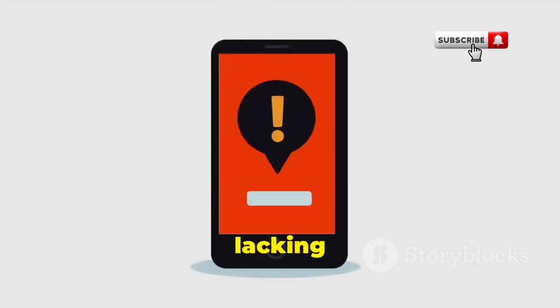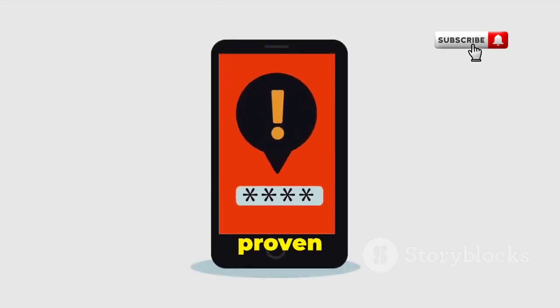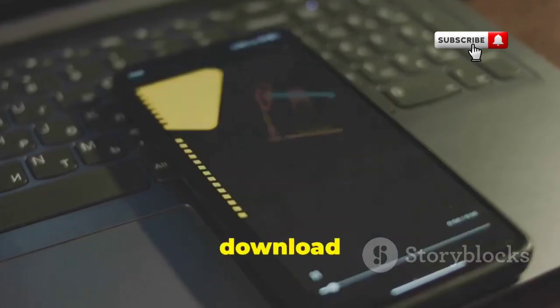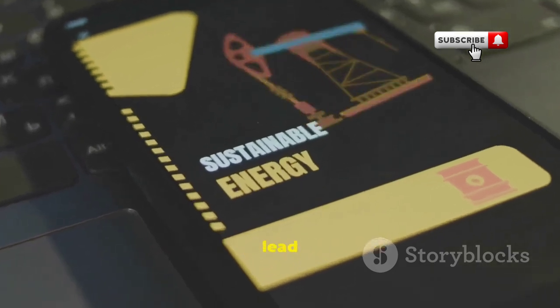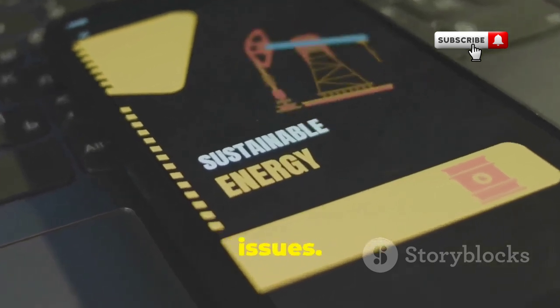Third-party app stores, lacking Google's security checks, have proven even riskier, often harboring malicious software. Users who download apps from these sources are at a higher risk of encountering malware, which can lead to data breaches and other security issues.